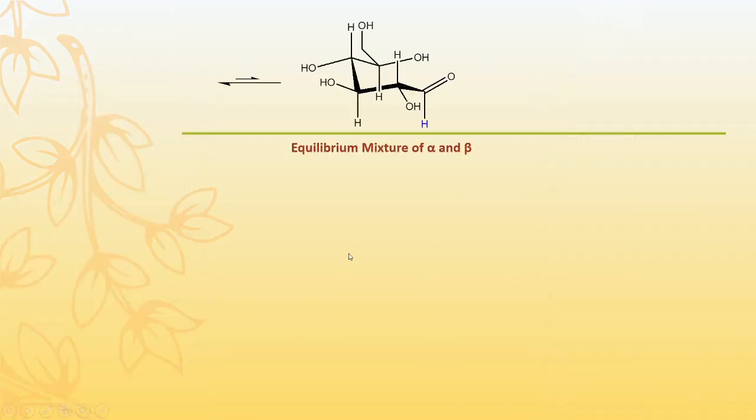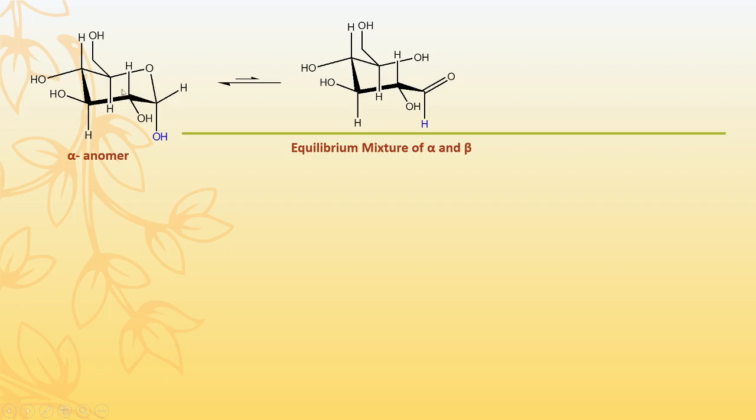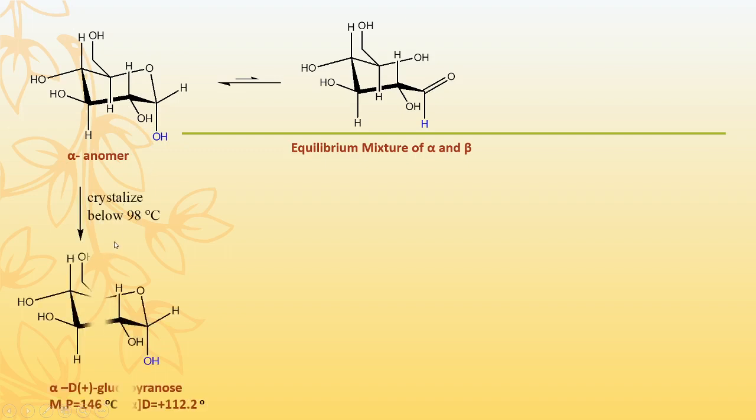So you can see here, this is the structure for glucose. This is the alpha anomer, this OH, and these are trans, therefore this is the alpha anomer. If we crystallize below 98 degrees Celsius, this structure has a melting point of 146, and the specific rotation is plus 112.2 degrees.